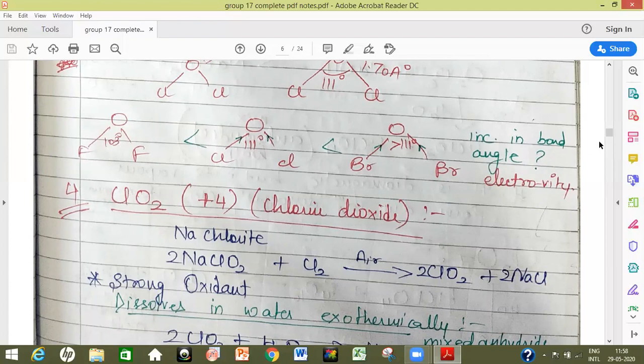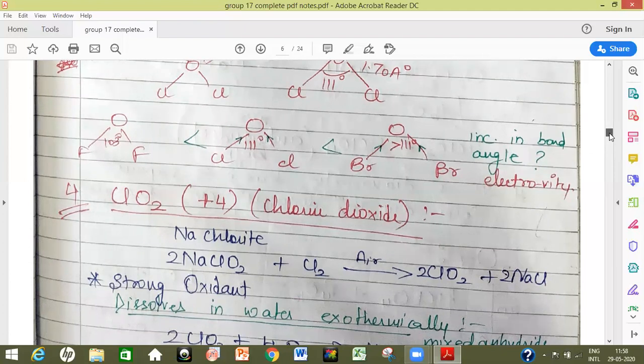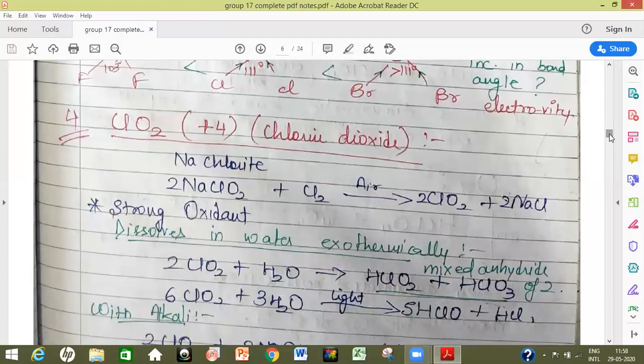Next oxide to be discussed is chlorine dioxide, that is ClO2. Here chlorine is in +4 oxidation state. It is prepared from sodium chlorite when reacted with chlorine in the presence of air, what we get is chlorine dioxide. It is used as strong oxidizing agent.